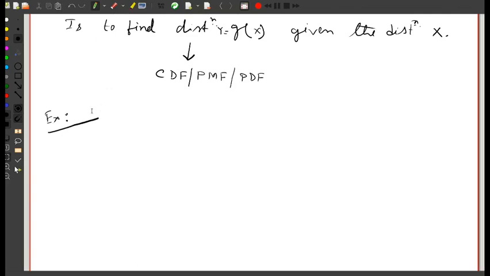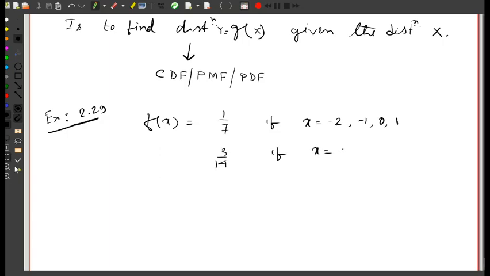This is example 2.29, and we have f of x equals 1 by 7 if x equals -2, -1, 0, 1, and it is 3 by 14 if x equals 2 or 3, and 0 otherwise.